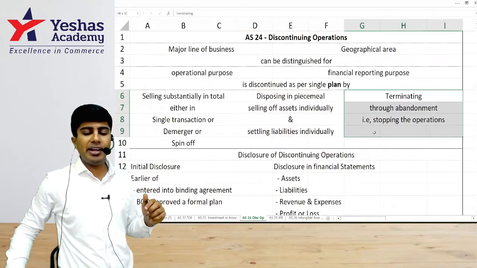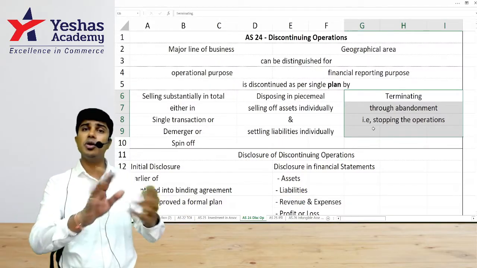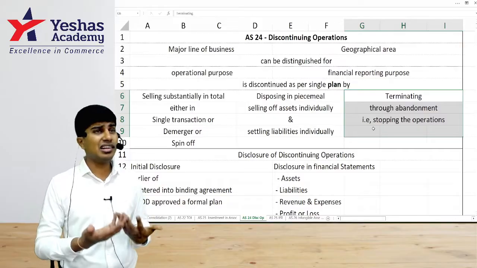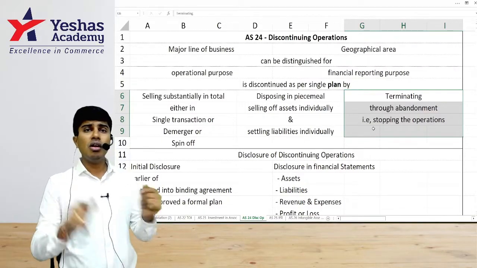Last one is abandonment, termination through abandonment. You will not sell anything, maybe because there are no assets to sell. You will not settle any liabilities, maybe because there are no liabilities for that segment. What will you do? Abandon.